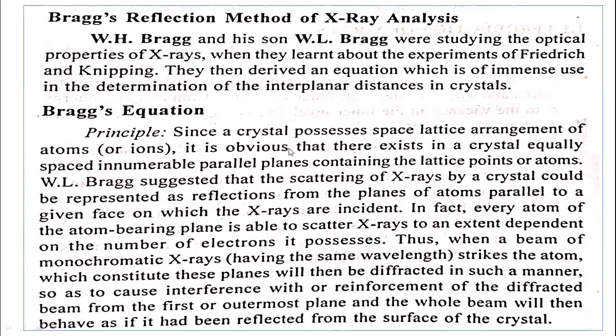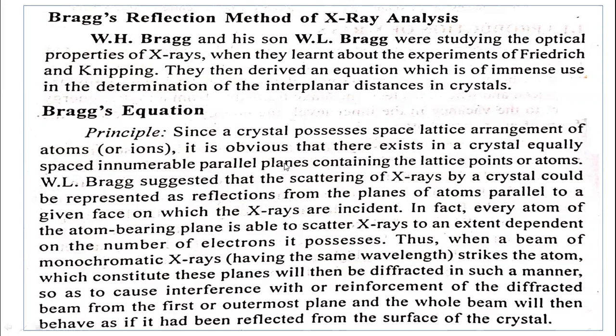Since a crystal possesses a space lattice arrangement of atoms, that is known to us. Crystal is having the space lattice, a number of lattice points, and a unit cell, the smallest portion of the crystal.